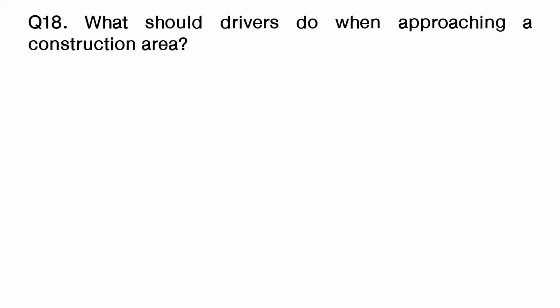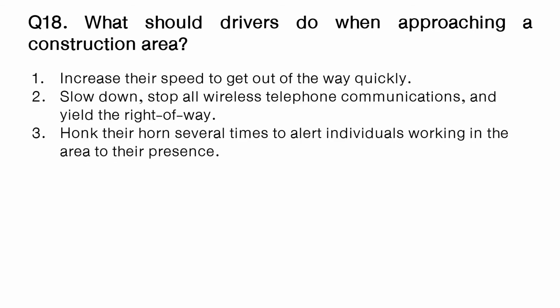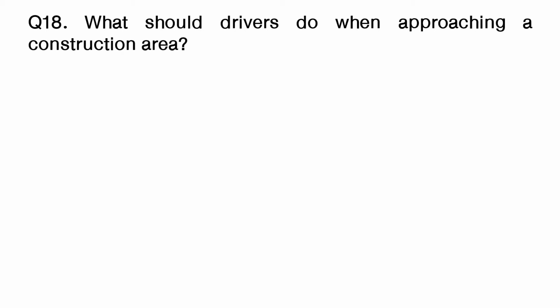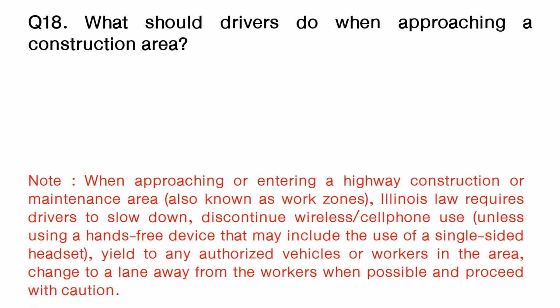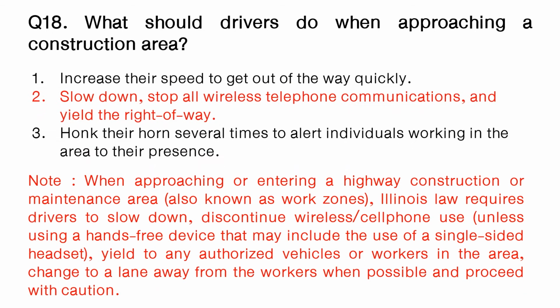Question. What should drivers do when approaching a construction area? Option number 1. Increase their speed to get out of the way quickly. Option number 2. Slow down, stop all wireless telephone communications and yield the right of way. Option number 3. Honk their horn several times to alert individuals walking in the area to their presence. The answer is option number 2. Slow down, stop all wireless telephone communications and yield the right of way.